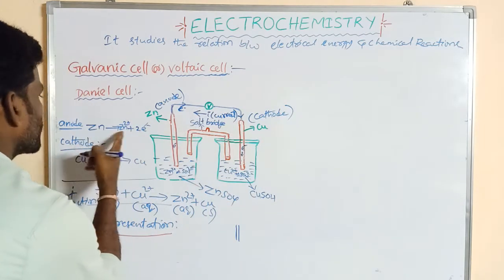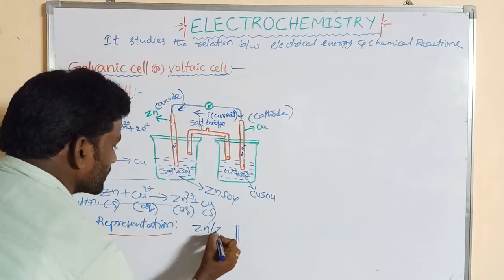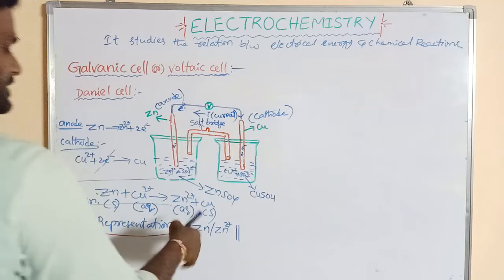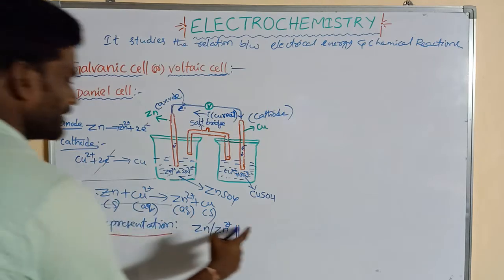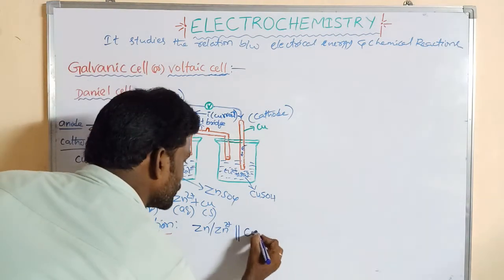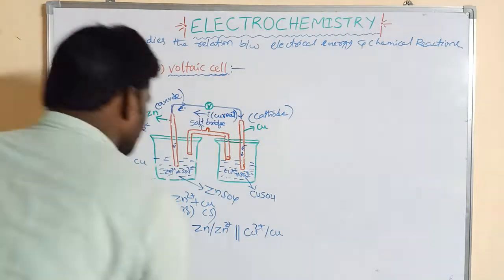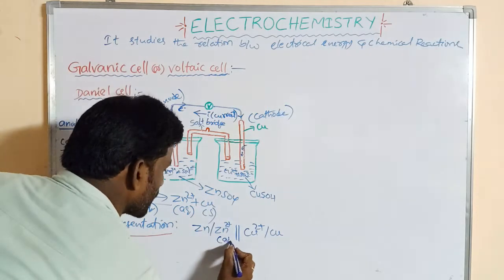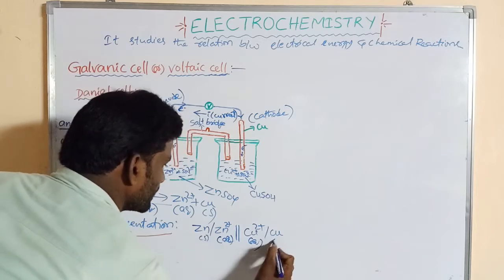So what is the anode? Here Zn converts to Zn2+. The electrode and ion phases are separated with a vertical line. Similarly, next we write the cathode. At the cathode, the Cu2+ ions convert to Cu. This is the representation of the cell. This is aqueous, this is solid.